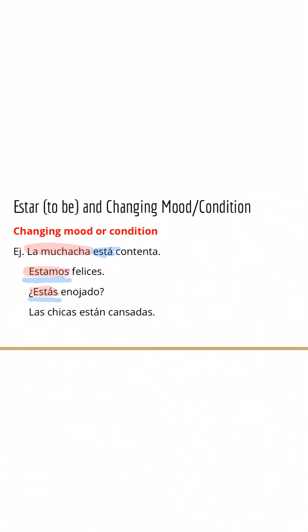My next one, las chicas están cansadas. I'm talking about las chicas here. And there's my verb that matches them perfectly. The girls are tired.